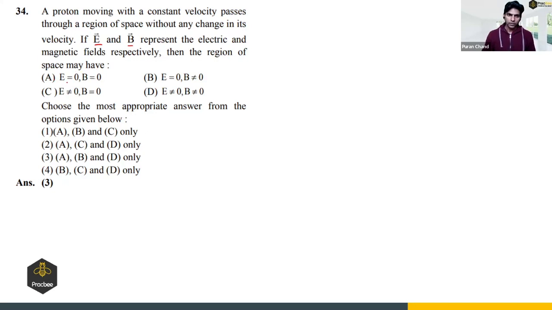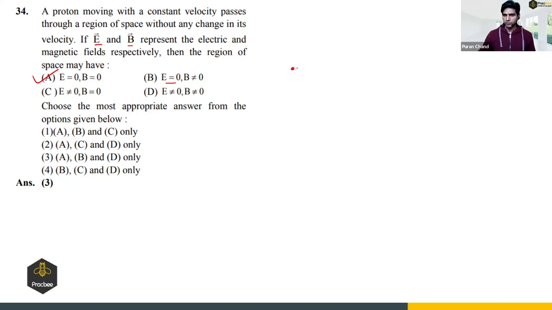Option A, E is 0 and B is 0. If both electric field and magnetic field are 0, there will be no force, right? If there is no force, there will be no change in the velocity. So A is correct, right? That is possible because the particle is moving with constant velocity. Electric field is 0, magnetic field is non-zero.